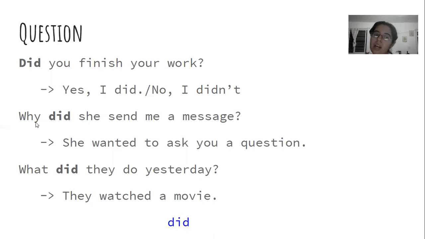So first WH, then did, subject, verb in simple form, and then the complement. And the same here, WH, did, subject, verb in simple form, and complement. Like we said, since did is in the past already, the verb doesn't change, it's just simple form.